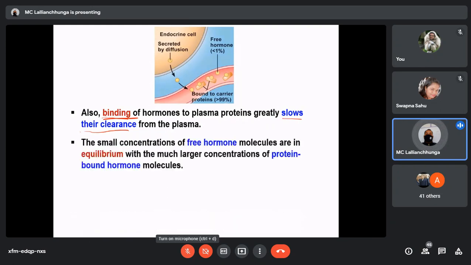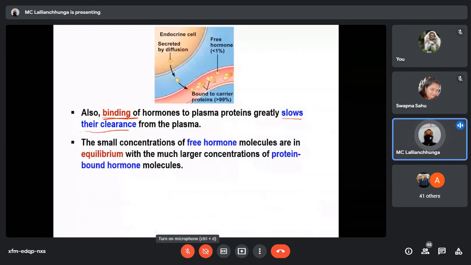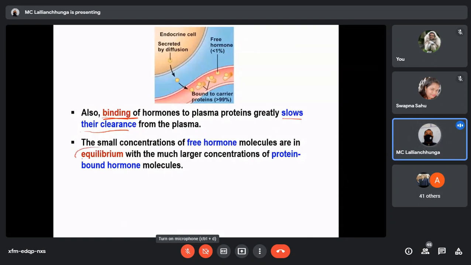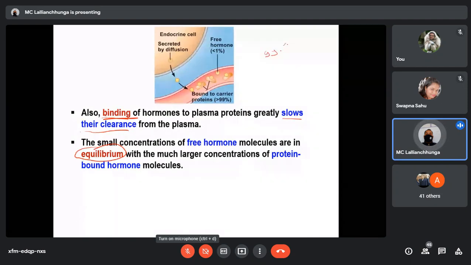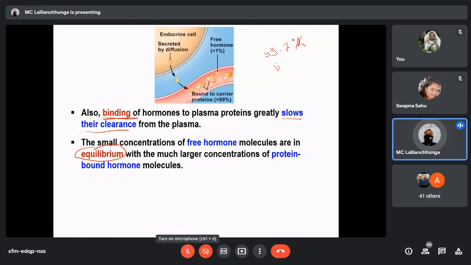The small concentration of free hormone molecules is in equilibrium with the much larger concentration of protein-bound hormone molecules. This is very important: equilibrium. Suppose thyroxine is around 99.7% in the bound form, and only 0.3% is in the free form.